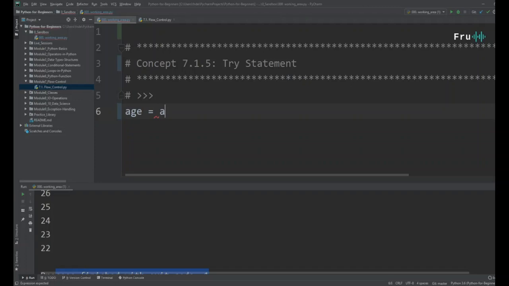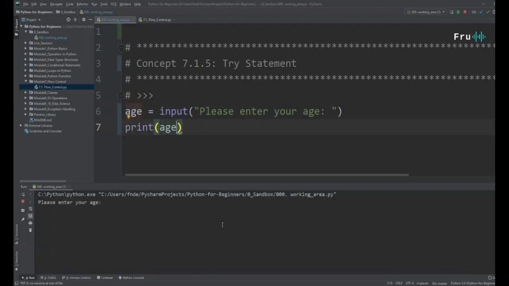So let's say age equals int. Actually, let's take the input first. We're going to take an input from a user. We're going to say please enter, let me just write this smaller, enter your age. All right, this seems like a very innocent code, but you'll be asking, what can go wrong with a code like this? That just simply takes age from the user and prints to the screen.